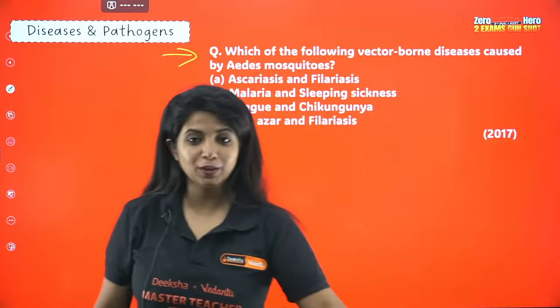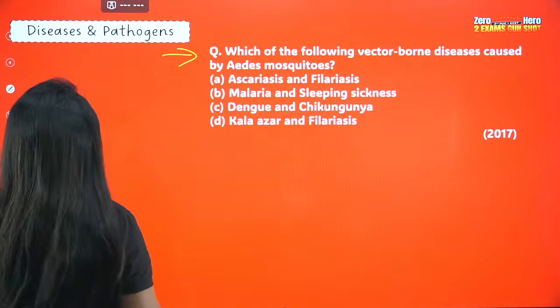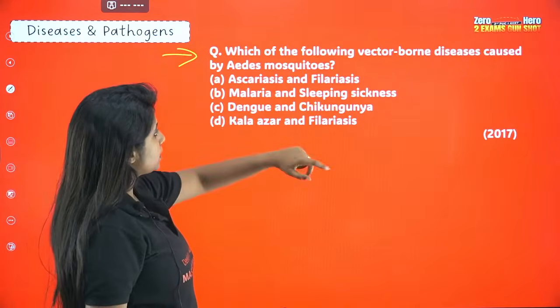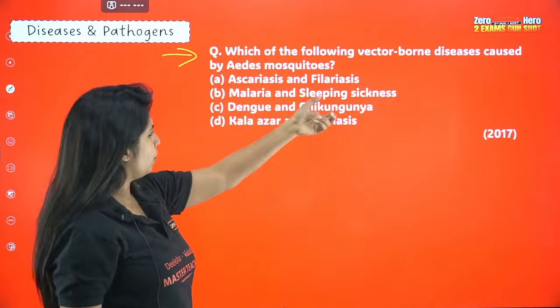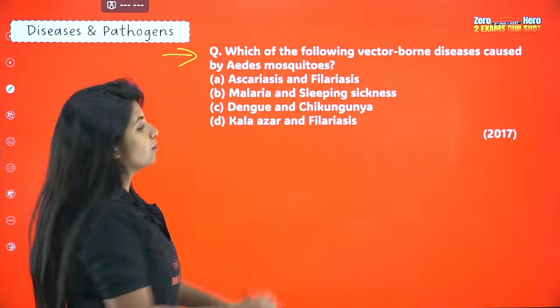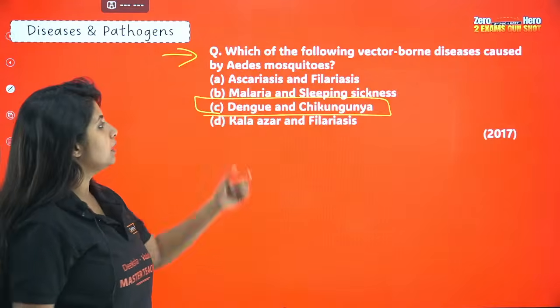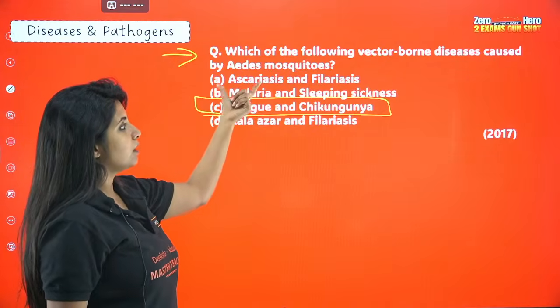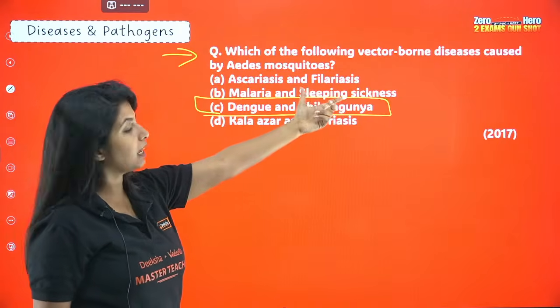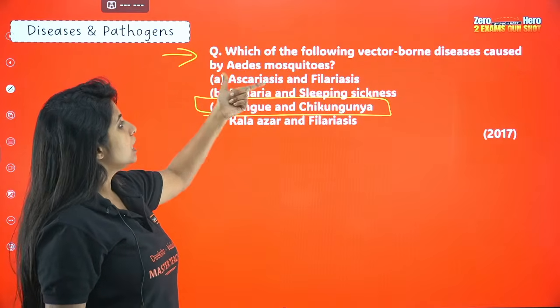Dhanashree says the answer for this question is C. What is C? Dengue and chikungunya. So vector-borne disease, ascariasis, filariasis, no. Malaria, sleeping sickness, no. Dengue and chikungunya, they are caused by what? Aedes mosquito. Here, malaria is caused by a vector, but sleeping sickness is not caused by any vector. It's not a vector-borne disease.